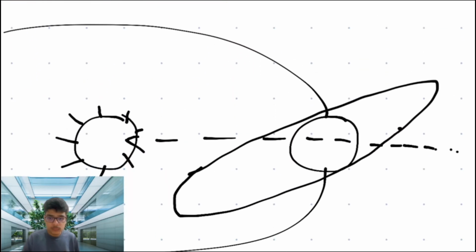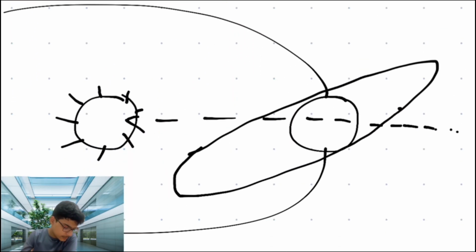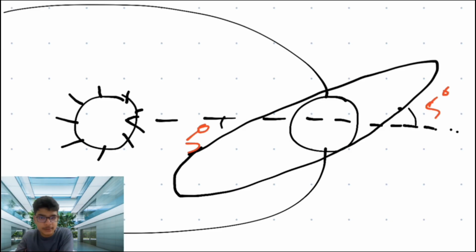Let me talk about this thing first, which is why don't the eclipses happen every month? See, you see this and this. This and this is actually 5 degrees. Moon's orbit is not coincident to the Earth's orbit.